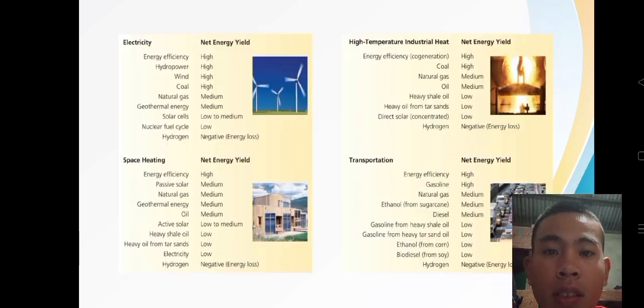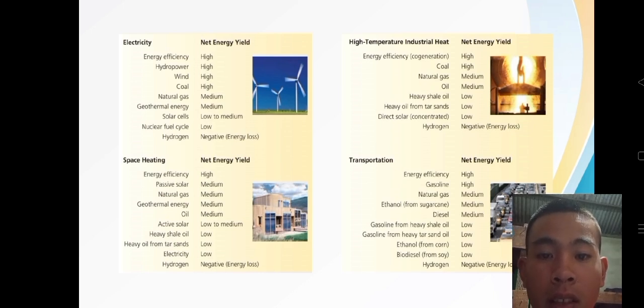So as you can see, this image presents a comparison of different energy sources. There are four application areas: electricity generation, space heating, transportation, and high temperature. So for each application, it lists various energy sources and categorizes their energy efficiency and net energy yield.